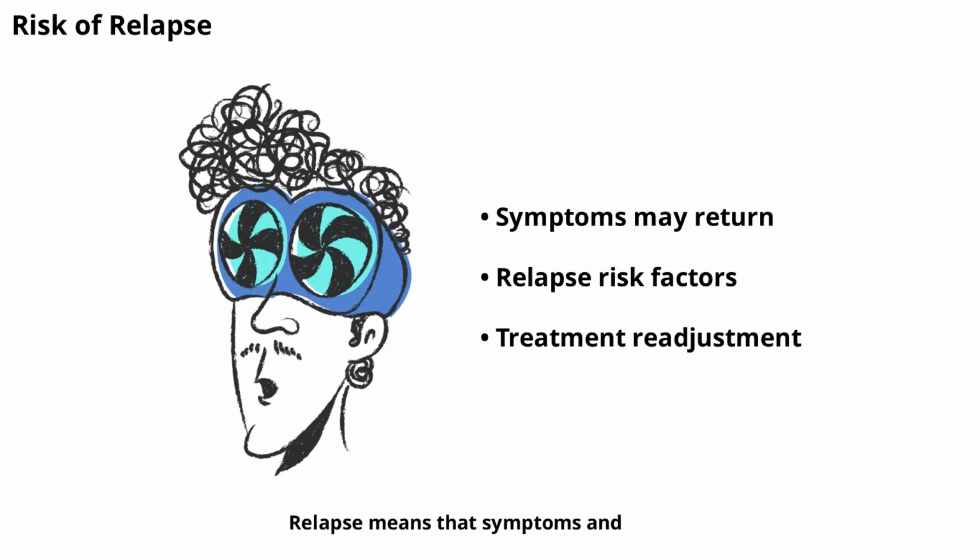Relapse means that symptoms and abnormal thyroid hormone levels return. This can happen months or even years after initial treatment. Factors that increase the risk of relapse include stopping medication too soon, high levels of antibodies, or ongoing immune system activity. When relapse occurs, treatment must be restarted or adjusted to regain control of the disease.